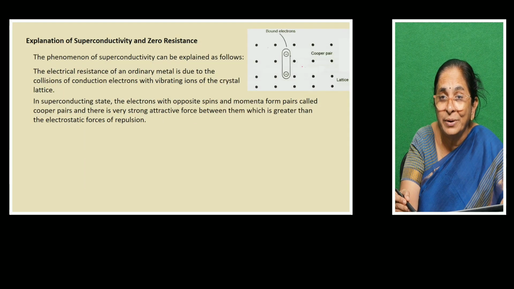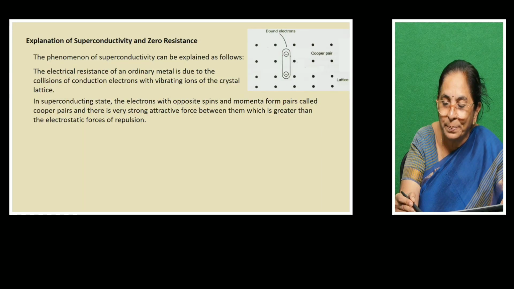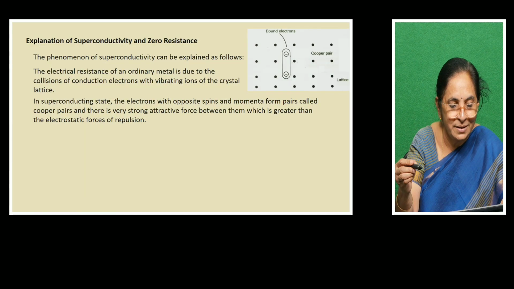If they collide, there is resistance, they lose speed and the current flow gets restricted. Whereas in the superconducting state, electrons are not individual electrons, they are in Cooper pairs. Opposite spins make them pair up and they just smoothly travel across the crystal.